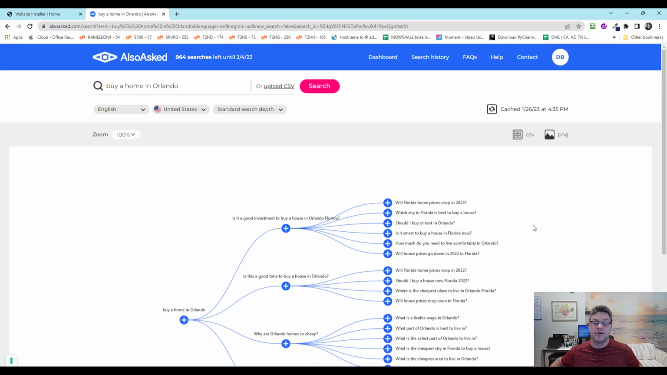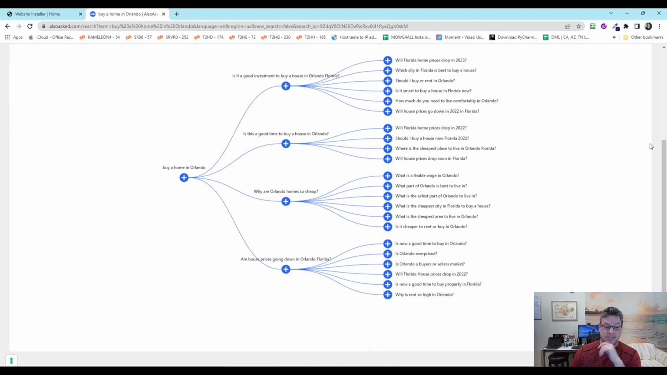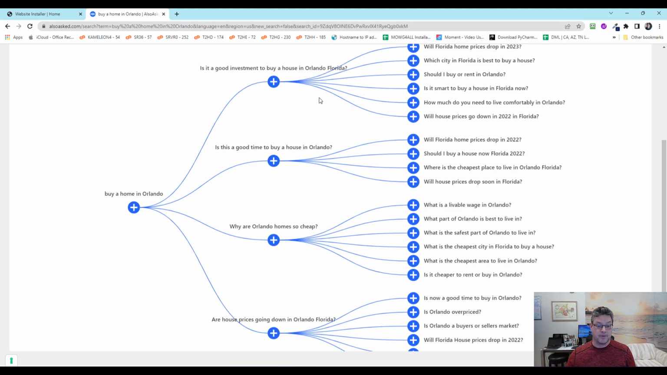We're going to come here to AlsoAsked.com to see this, okay? I am going to consider this a page on my website, buy a home in Orlando. So what could that page include? It could include topics like this. Is it a good investment to buy a home in Orlando, Florida, right? Is this a good time to buy a house in Orlando? Why are Orlando homes so cheap, if I can say it that way?